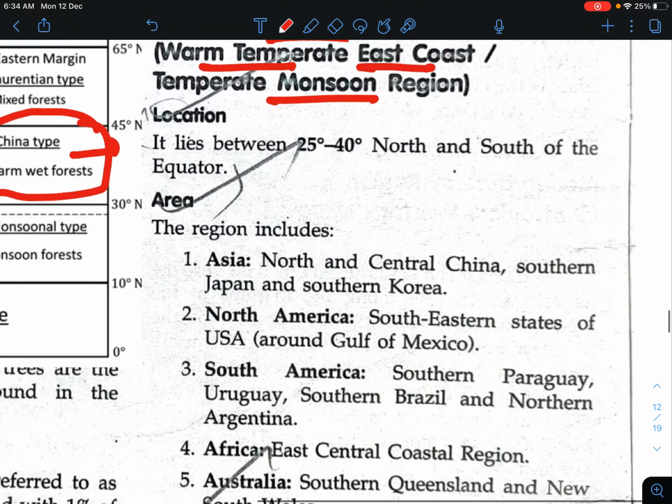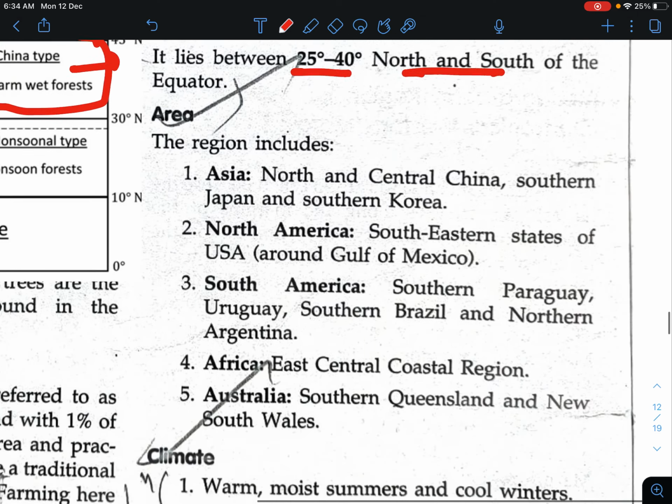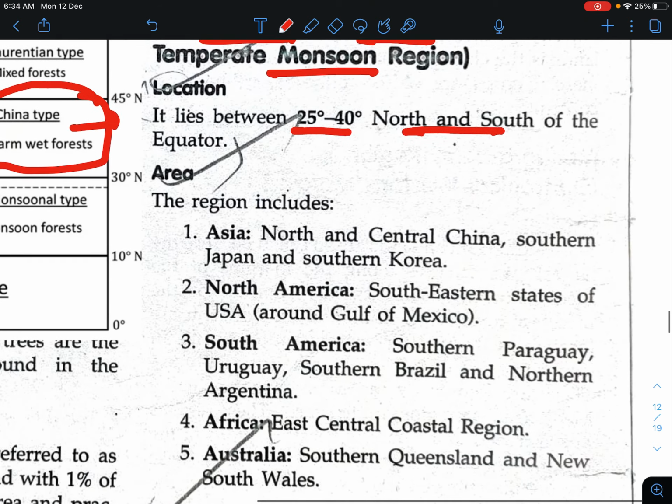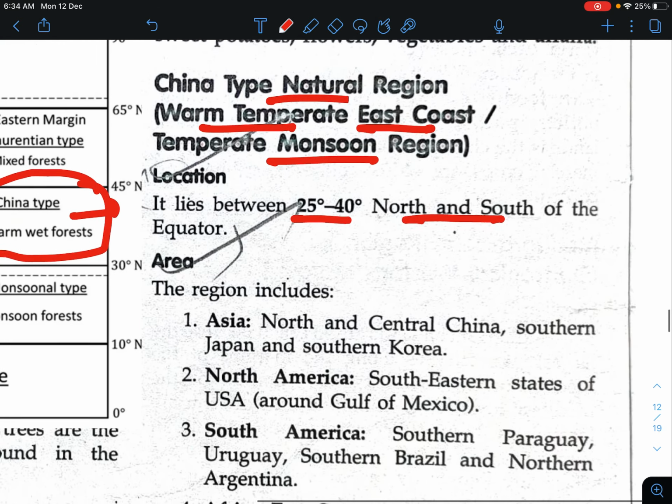Now we will study the location. It lies between 25 degrees to 40 degrees north and south of the equator. That is the latitudinal extent. What is the latitudinal extent? It is between 25 degrees to 40 degrees north and south of the equator. Now we will talk about the area. What areas come under this China type natural region?